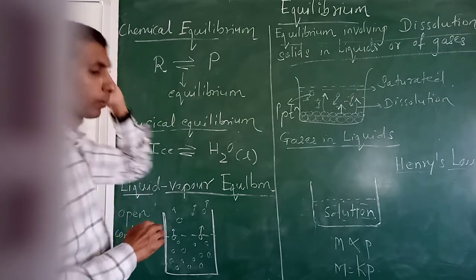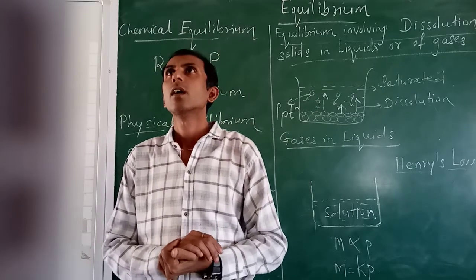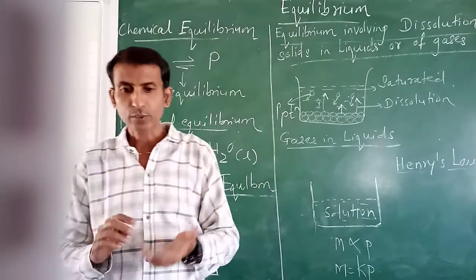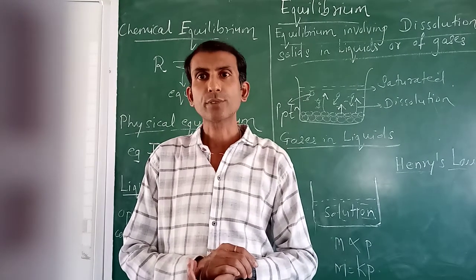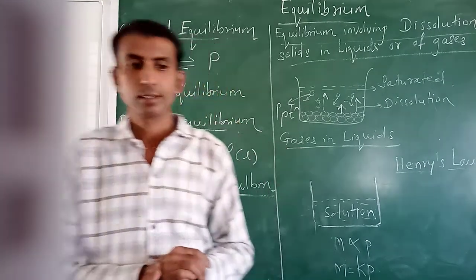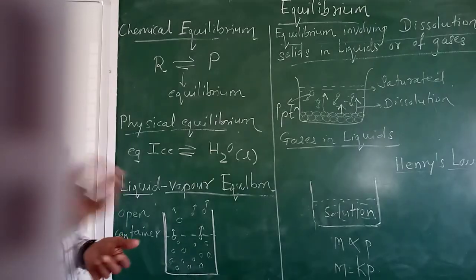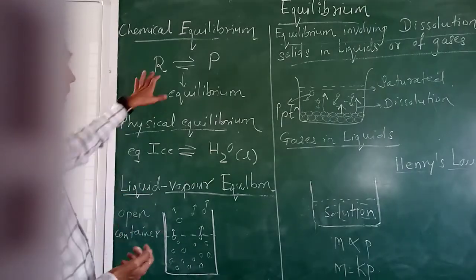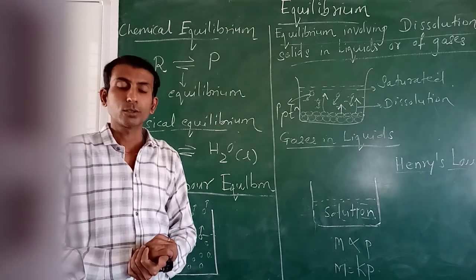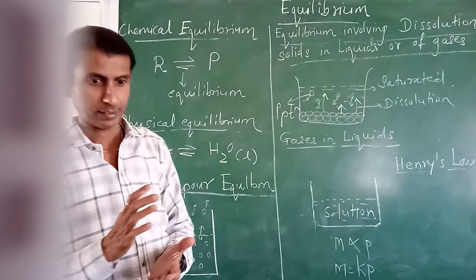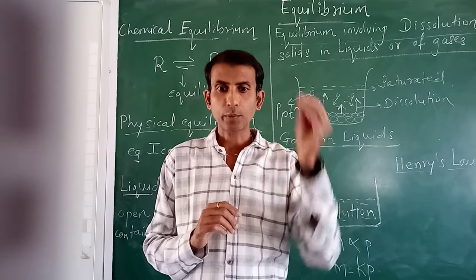chemical equilibrium. Now in chemical equilibrium, from lower standard we are studying the concept of chemical reactions. So chemical reactions, you know that for a particular chemical reaction we require a reactant and a product. So chemical equilibrium means when the rate of formation of the product